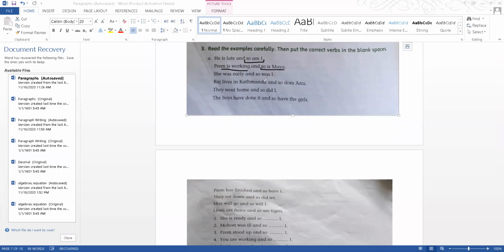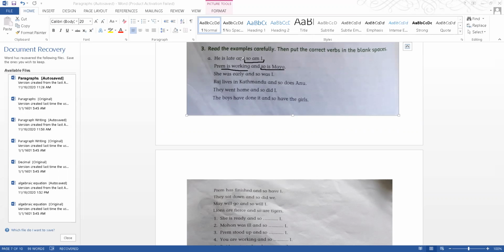So basically, instead of writing two sentences, we are trying to make it short. Prem is working, Maya is working. Instead of saying that, what we're trying to do is say Prem is working and so is Maya, so is Maya. So that is Maya also. Maya is also working. So is there any confusion here? Any confusion? Once again.